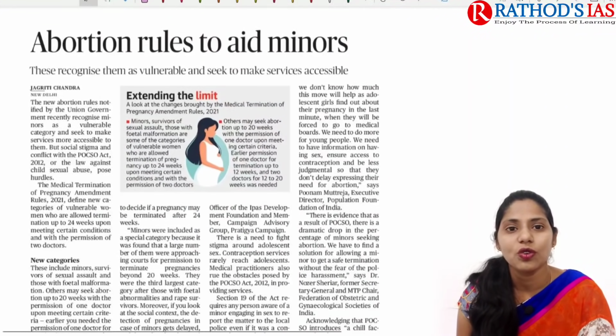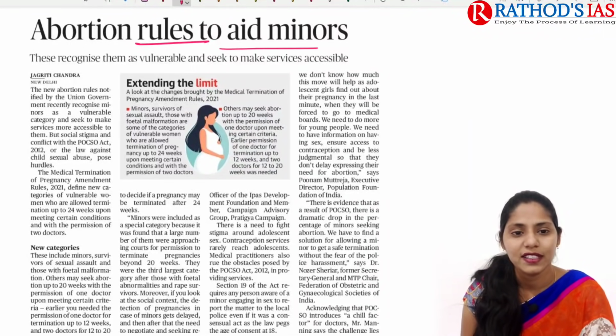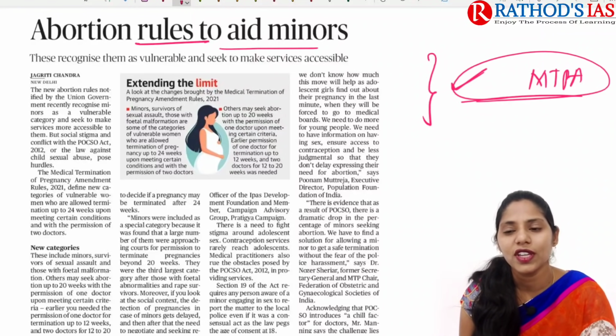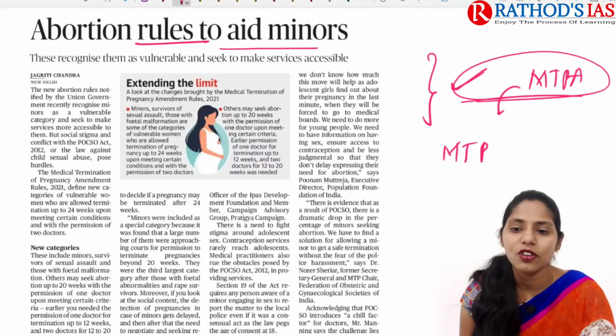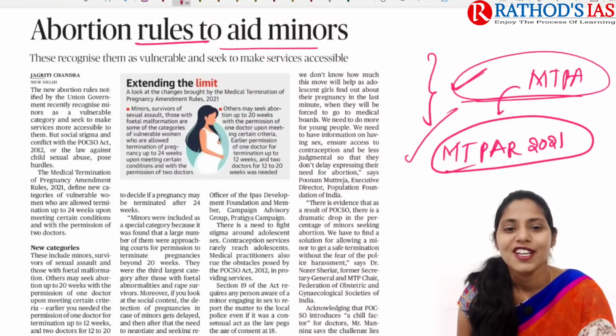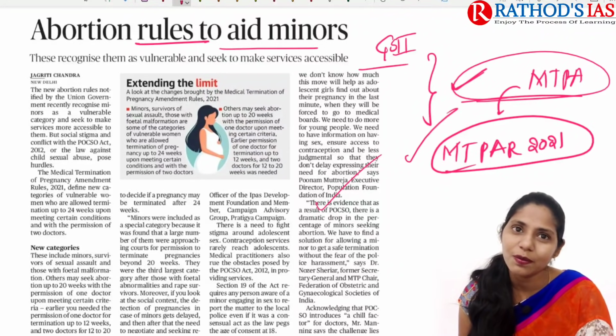And now let us focus on the next topic. The title says abortion rules to aid minors. This article is mainly talking about a recent amendment to our Medical Termination of Pregnancy Act. We recently came up with the Medical Termination of Pregnancy Amendment Rules 2021, and now the government came up with a notification. So the new abortion rules were notified by the union government. Because this is news, this article will be important for GS paper 2 under polity.